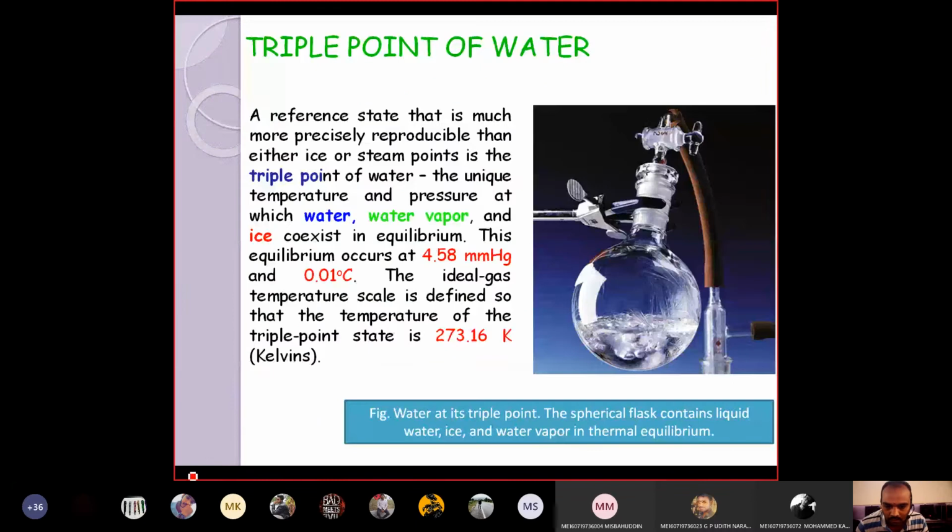If you consider two bodies, let us consider one body is here, body A, body B, and body C. Let us assume body A is in thermal equilibrium with C, and body B is also in thermal equilibrium with C. Individually, two bodies A and B are in thermal equilibrium with body C.